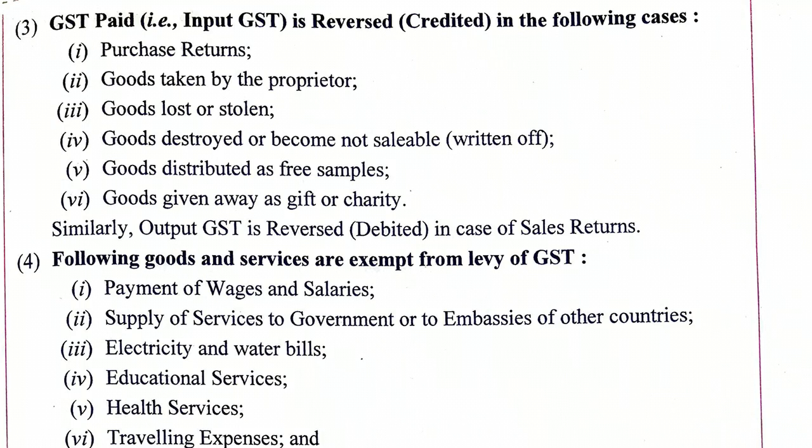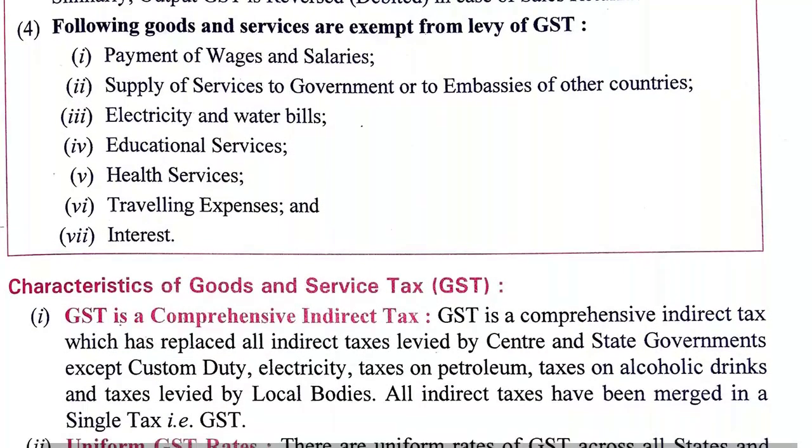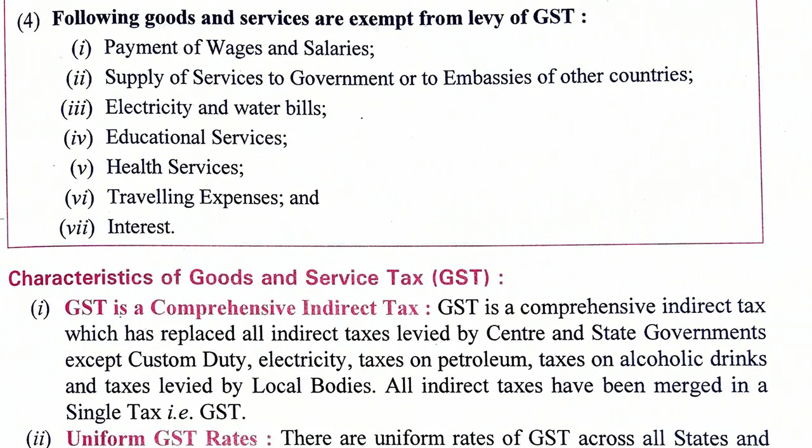And following goods and services are exempt from levy of GST. Payment of wages and services. Whenever you pay wages and services to the employee, no GST will be paid to the government along with it. Supply of services to government or embassies of other countries. Electricity and water bills, we don't have any GST. Education services also we don't have any GST. Health services, traveling expenses and interest. In these cases, no GST is paid along with this.